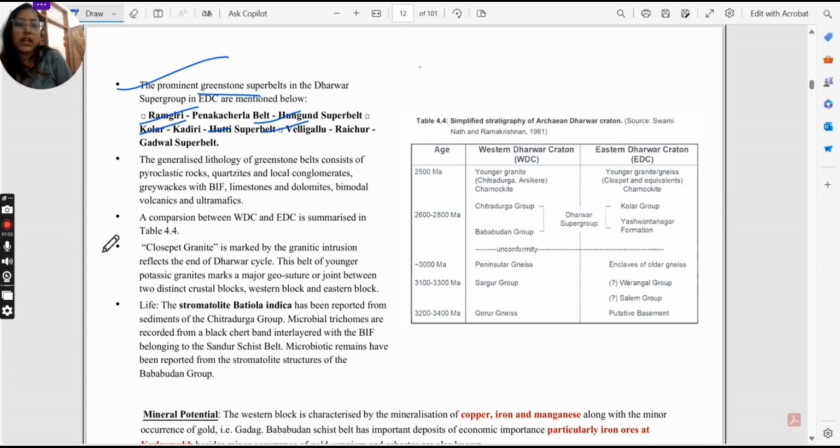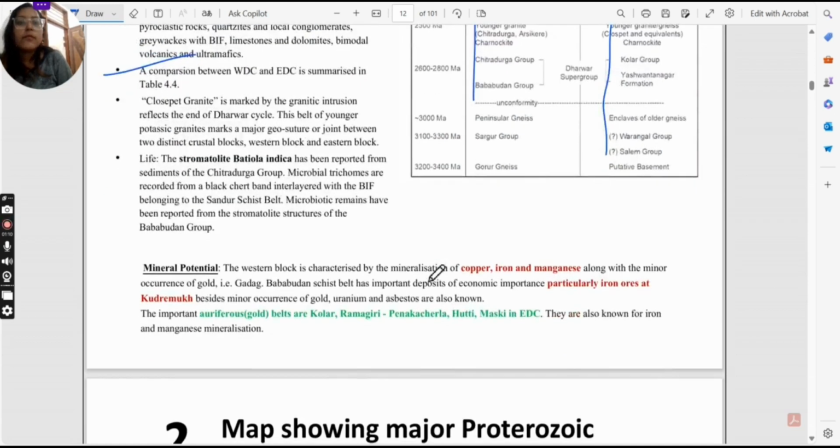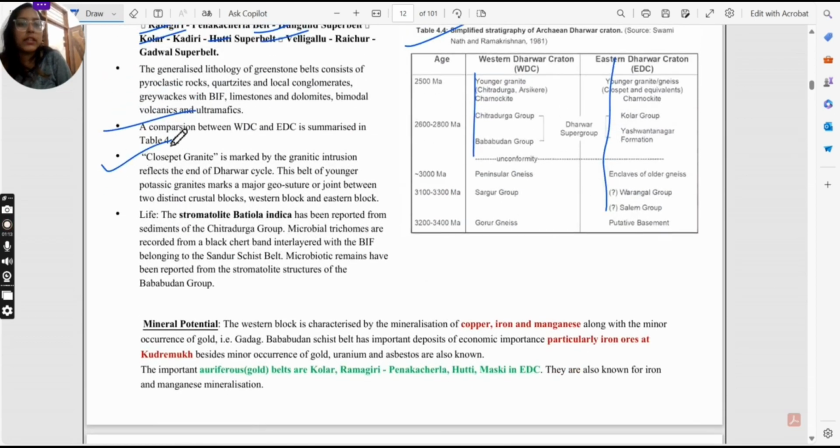And this is the table for comparison between both Western Dharwad Craton, as I have told you earlier, and Eastern Dharwad Craton. The whole thing is marked by one granite, which is Closepet granite. Closepet granite is marked by the granitic intrusion, which will reflect the end of Dharwad cycle. This belt is of younger potassic granite. What is its composition? It is a potassic granite, K-rich granite, which marks a major geosuture or joint between two distinct crustal blocks, Western block and Eastern block.